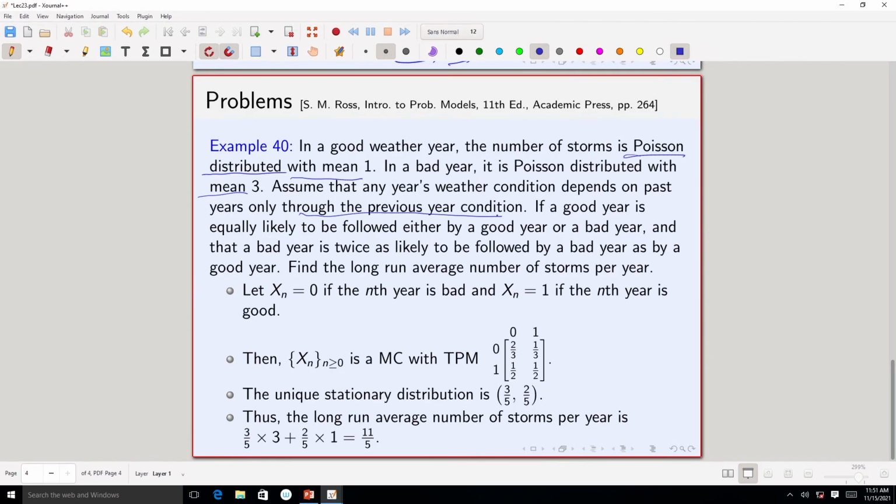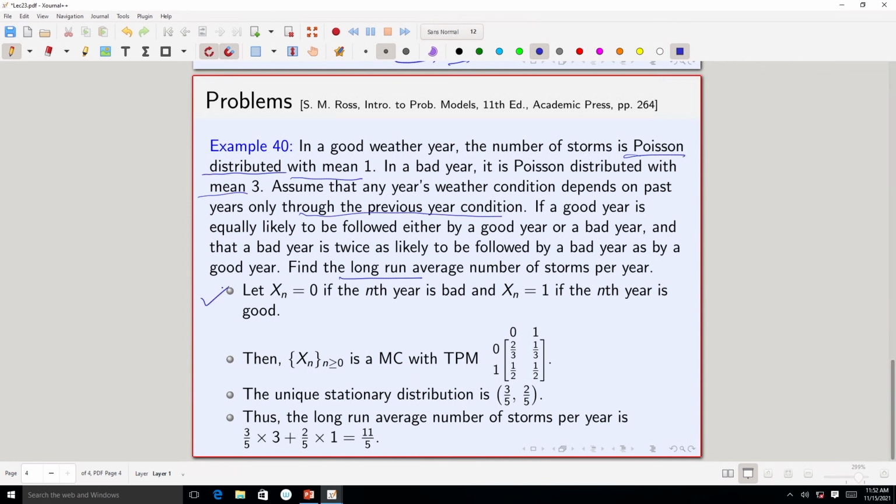Now, if a good year is equally likely to be followed either by a good year or a bad year, and a bad year is twice as likely to be followed by a bad year as by a good year, find the long run average number of storms per year. As soon as you see the words long run, you should start thinking about stationary distribution. So, how do we solve this problem?